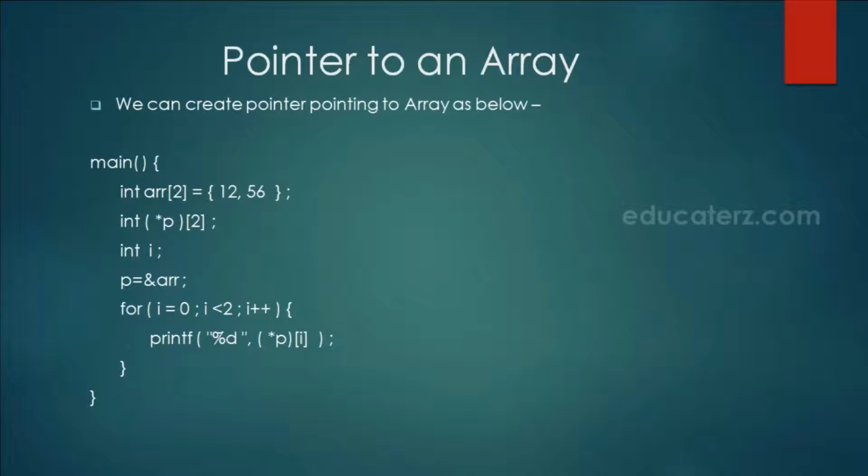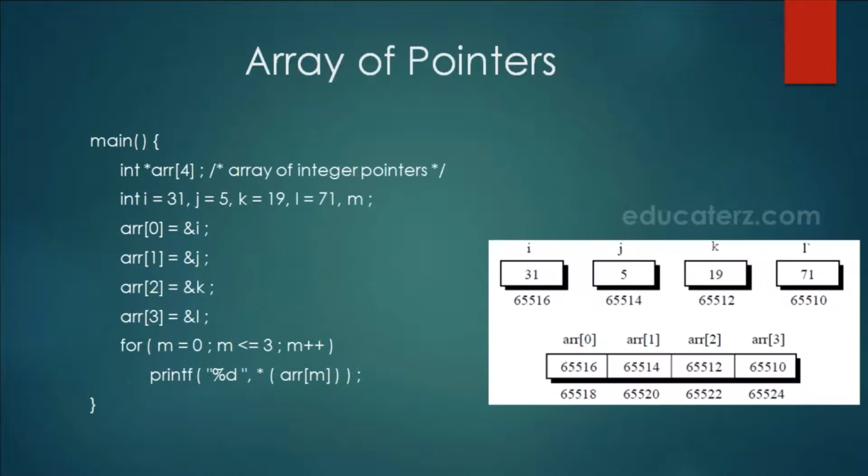Now next, we will remove that parenthesis from the declaration so that it will become array of pointers. See the same declaration we have here, but in this case we have removed the bracket. Last time we had bracket with the star and ARR to connect star and ARR. So it was pointer to the array, but right now the precedence will go to array.